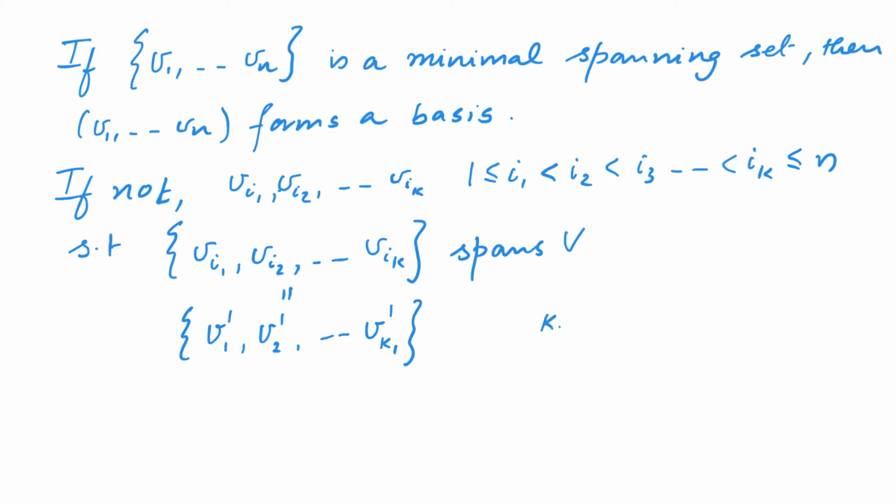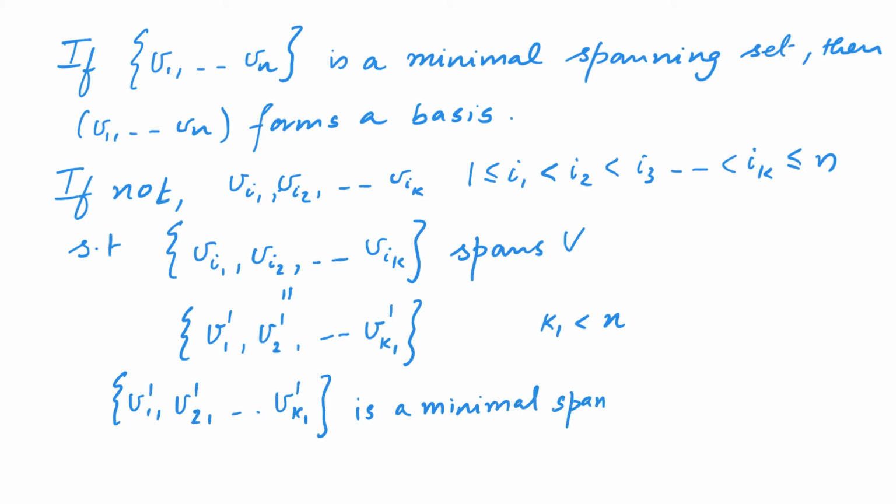Notice that k1 is strictly less than n. Now once again there are two possibilities. Either the set V11, V12, etc. up to V1k1 is a minimal spanning set, or it is not a minimal spanning set.